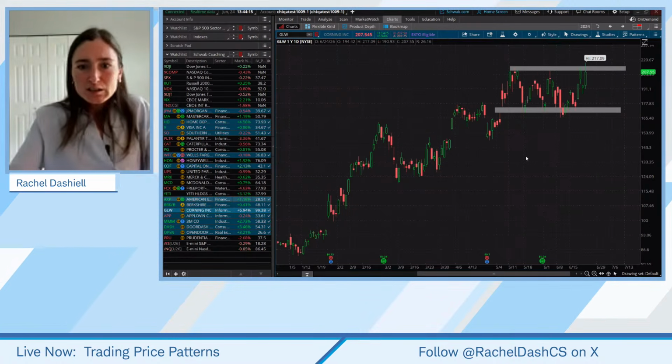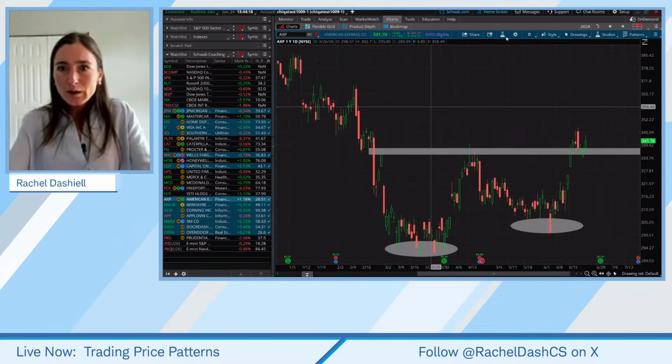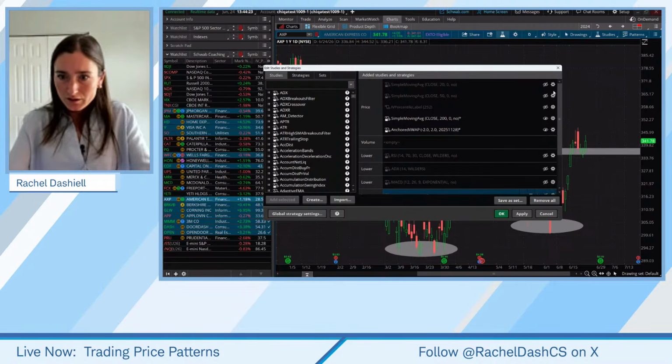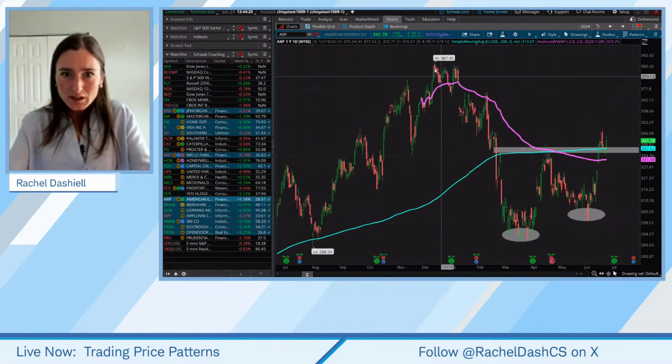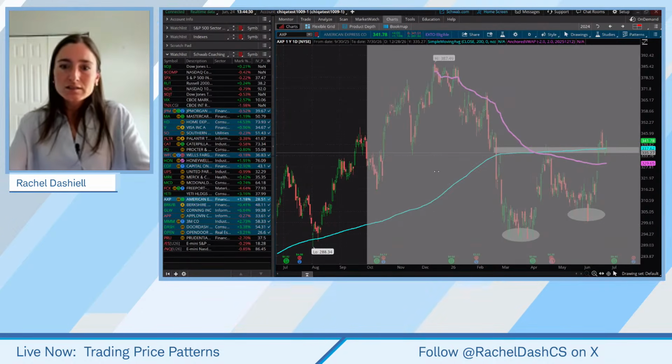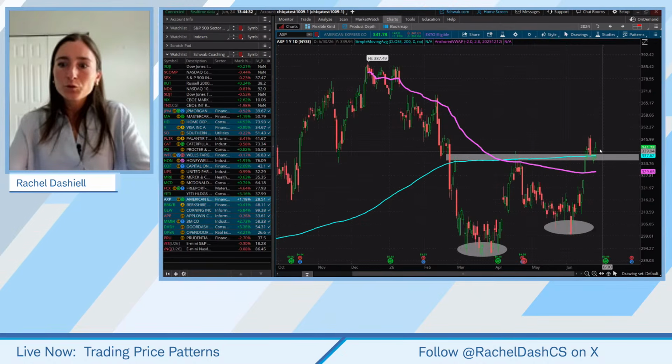And then American Express. This is one I talked about in the watch list on another segment, and I'm going to anchor that volume weighted average price. You can see this is kind of like a double bottom formation.